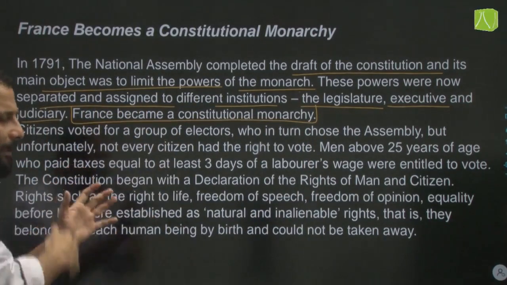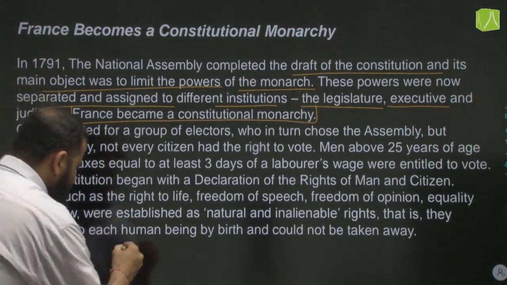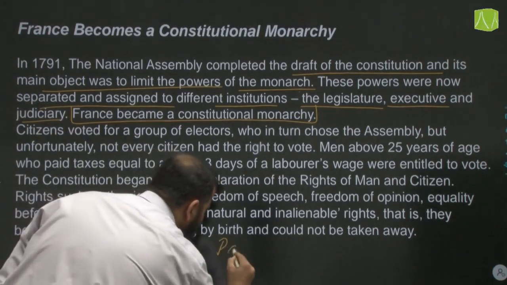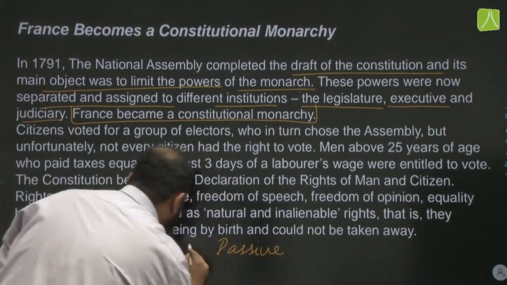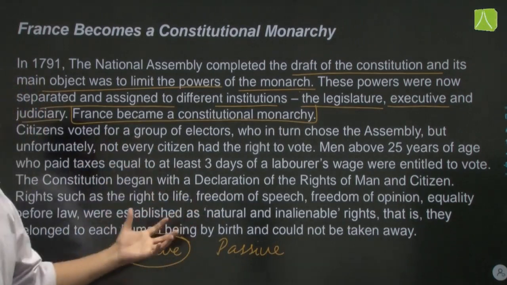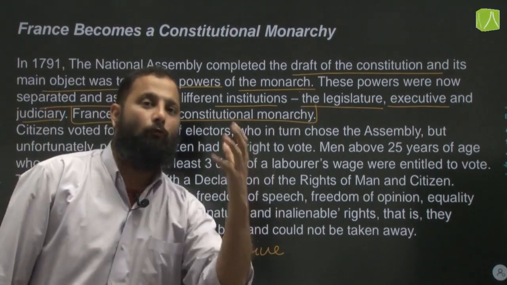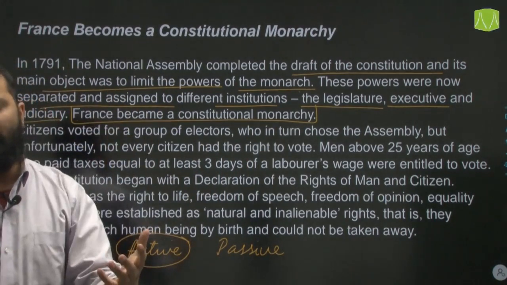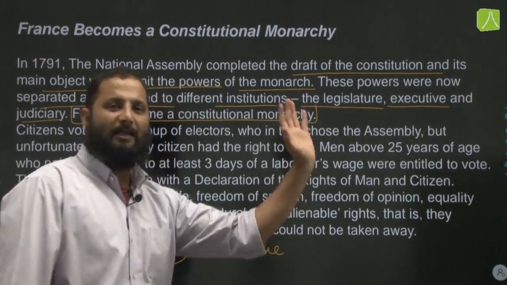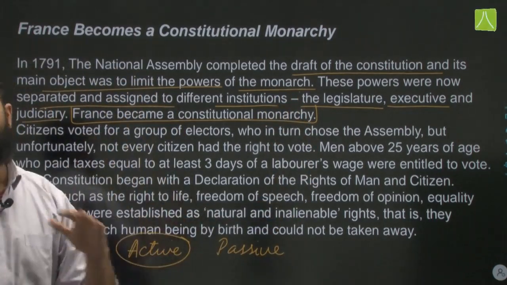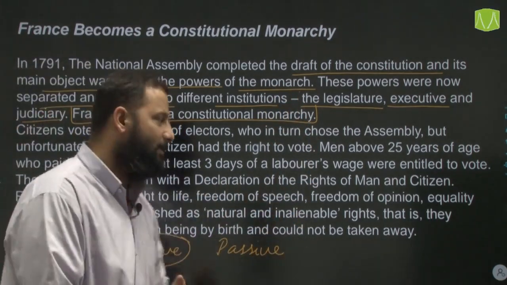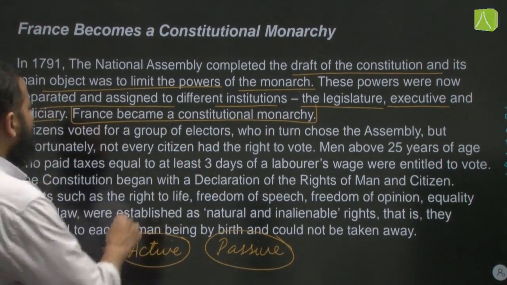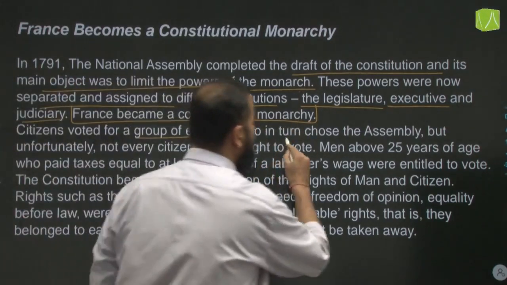Now again, this was not a complete transformation because here again people were divided into active and passive citizens. Now active are the people who had the right to vote. Now even the right to vote was given to only certain sections of the population, that is, only men could vote, and that too above the age of 25 years and those who paid taxes. Rest all were classified as passive citizens. Women, men who were below the age of 25 and who did not pay taxes all came under these passive citizens. So citizens voted for a group of electors who in turn choose the assembly.